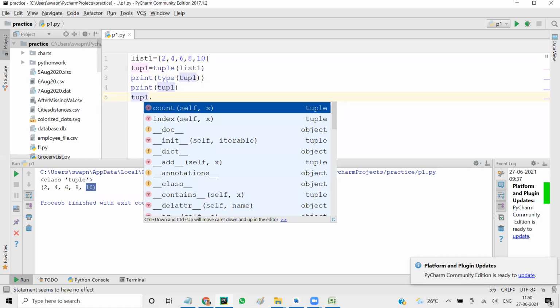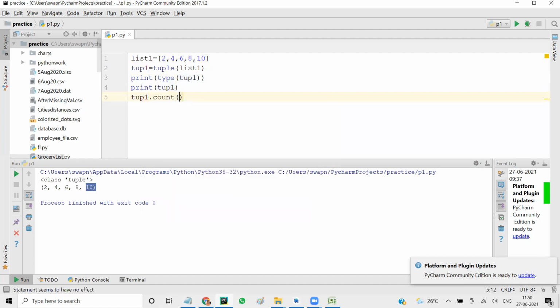Everything else that we saw was the writing functions: extend, insert, update, append, pop, remove. So if I say count 4, it will tell us how many 4s there are in this list. Here you see 4 is one time.